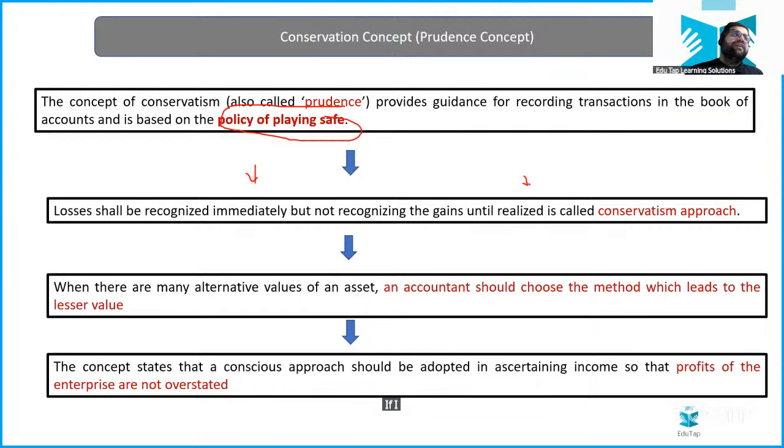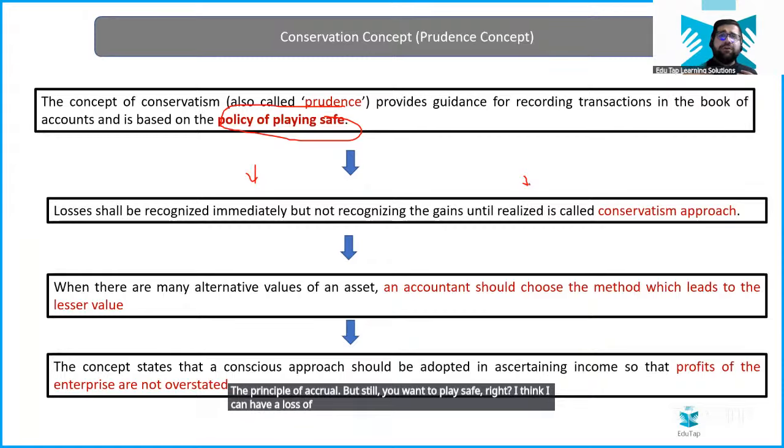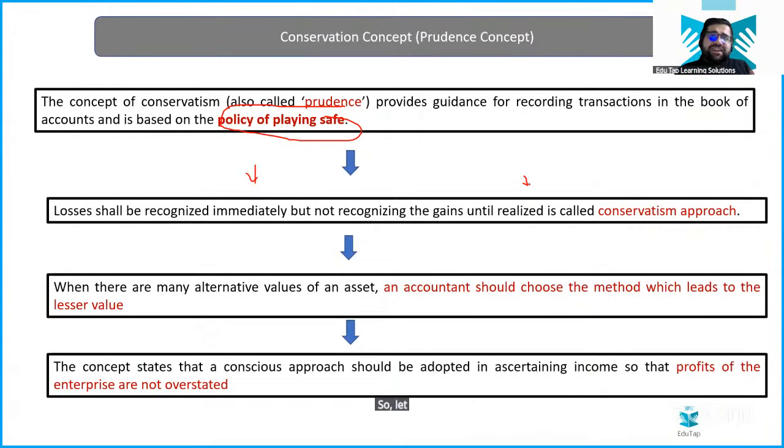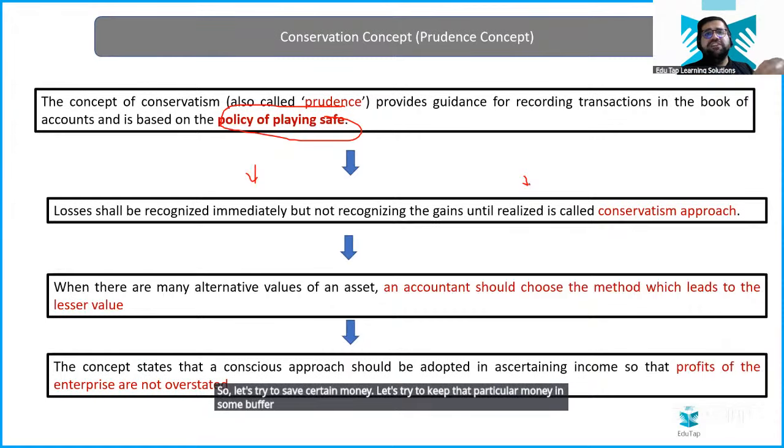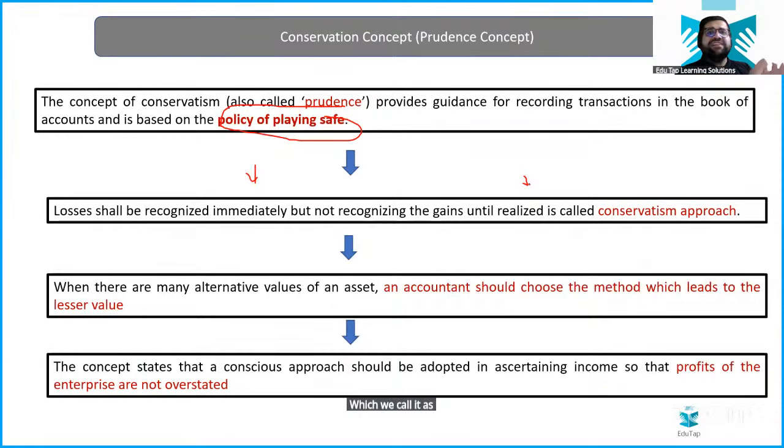For example, if I think that after 10 months I can have a loss of this and this figure, I will create a provision today only. I will try to recognize that loss today only. Although this is going against the principle of accrual, you still want to play safe. If I think that in the coming time I can have a loss of rupees 80,000, let's try to save certain money. Let's keep that money in some buffer account, which we call a provision.